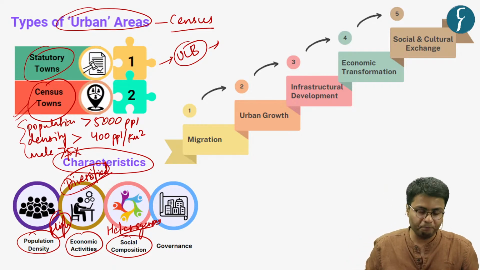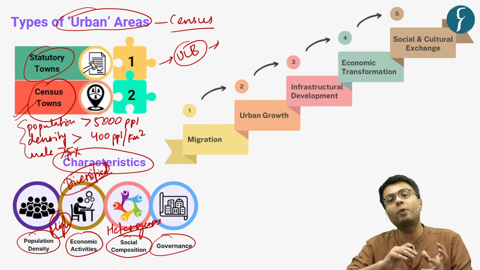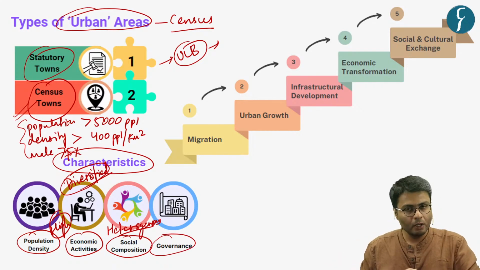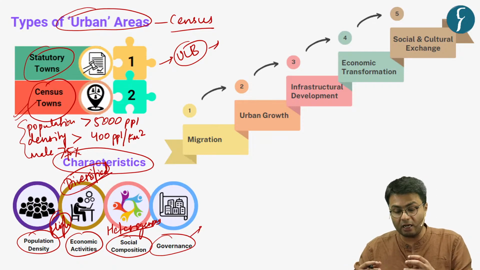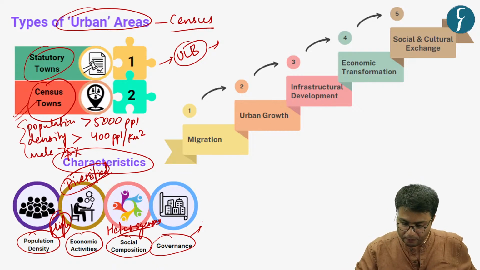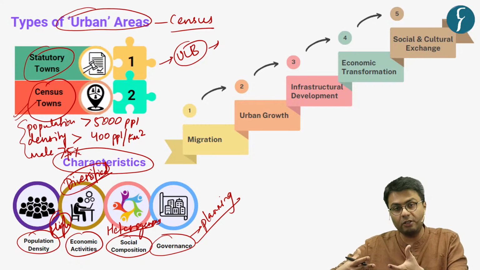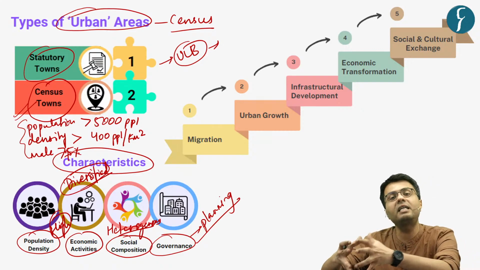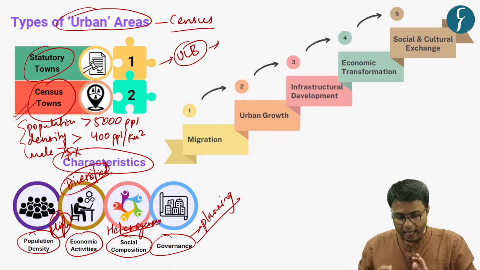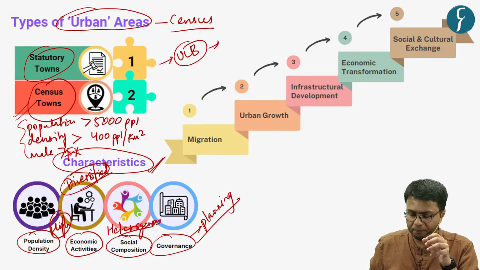In terms of governance, urban areas are quite different from rural areas, because these areas are governed by urban local bodies, thereby making planning an integral part. Naturally, as far as planning is concerned, every economic activity is given a designated spot in an urban area. Hence, these are characteristics that you'll usually find in an urban area.